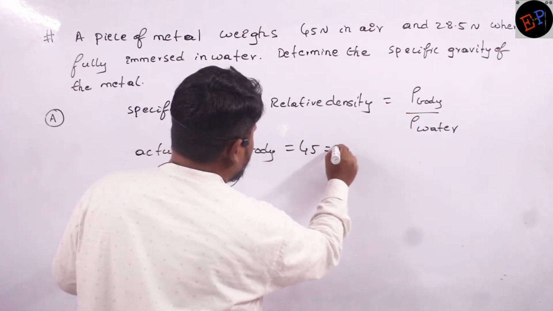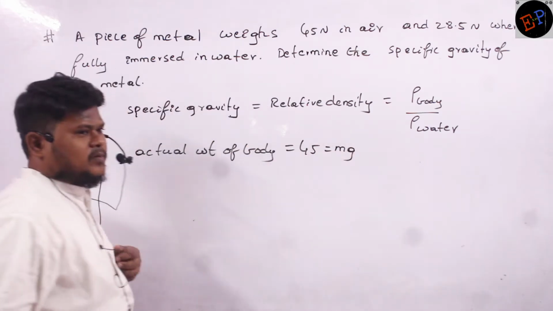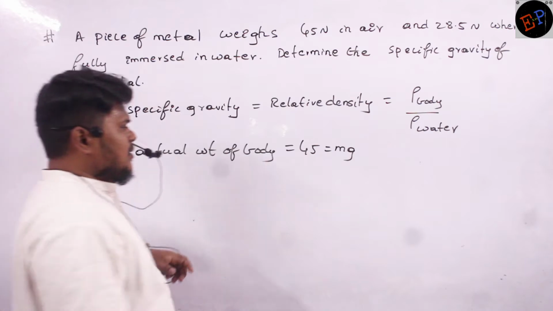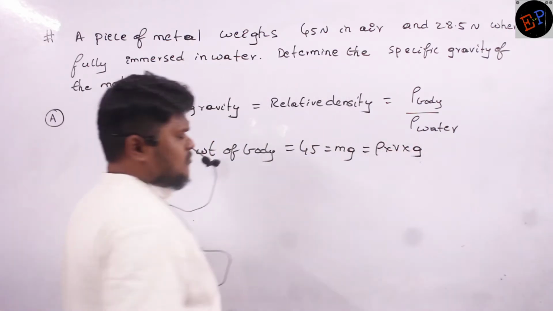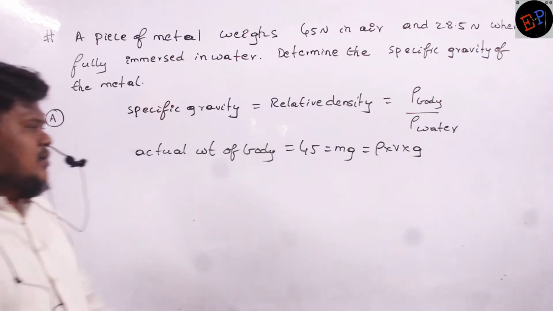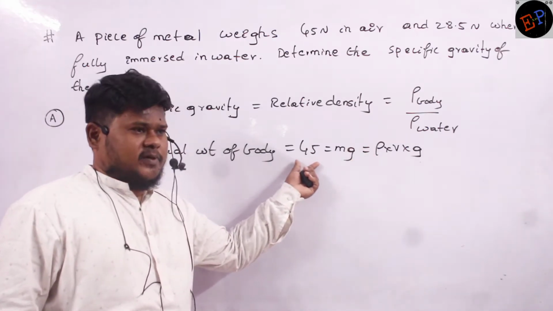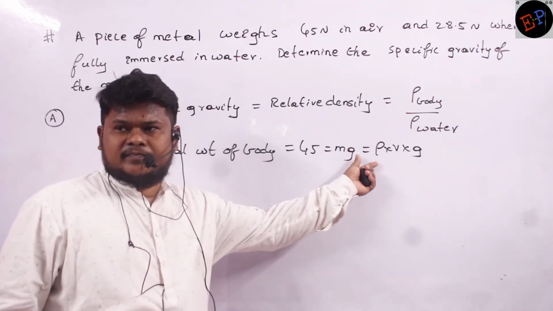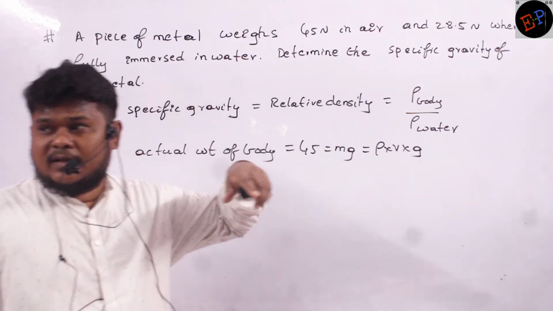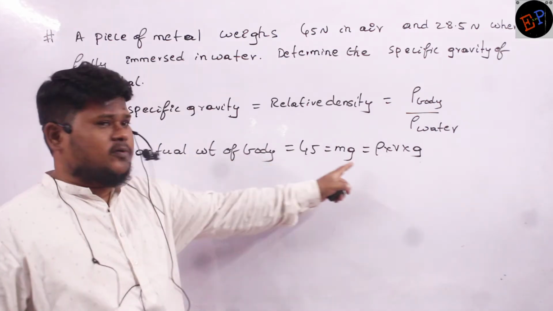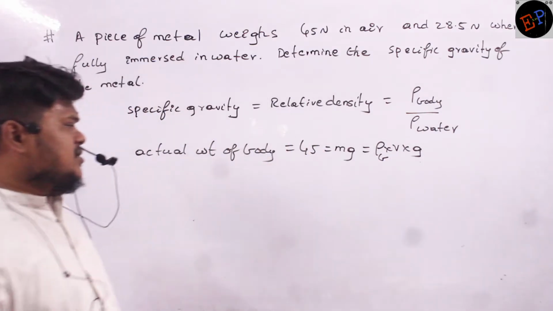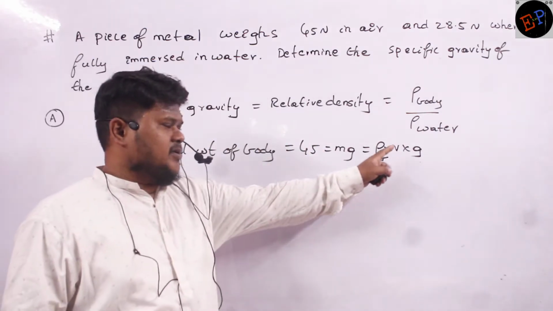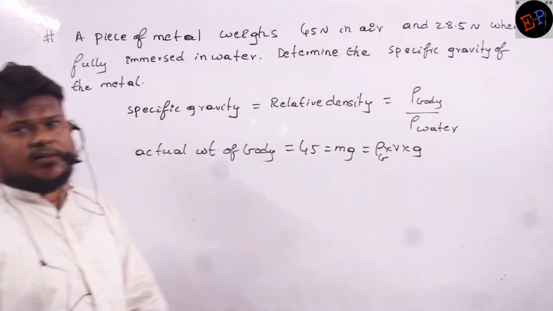The actual weight of the body is 45. The weight formula is mg. Mass can be written as density into volume, so weight is density into volume into g. So rho Vg is nothing but 45. And what is meant by rho here? Density of the body. So rho Vg equals 45 Newton.